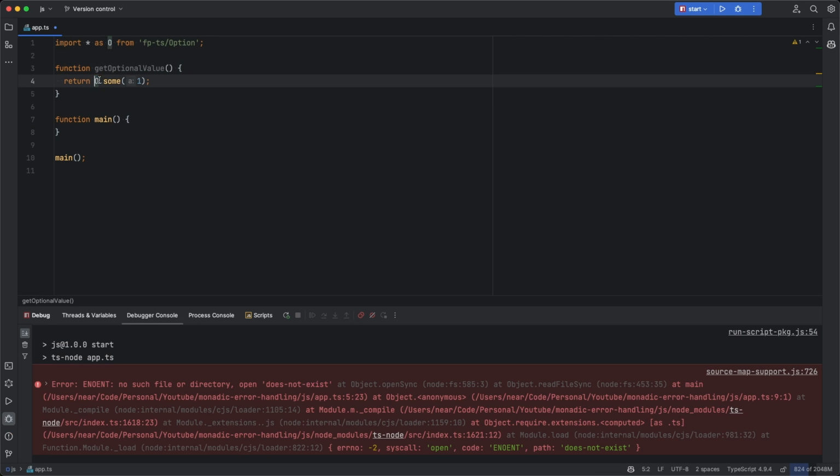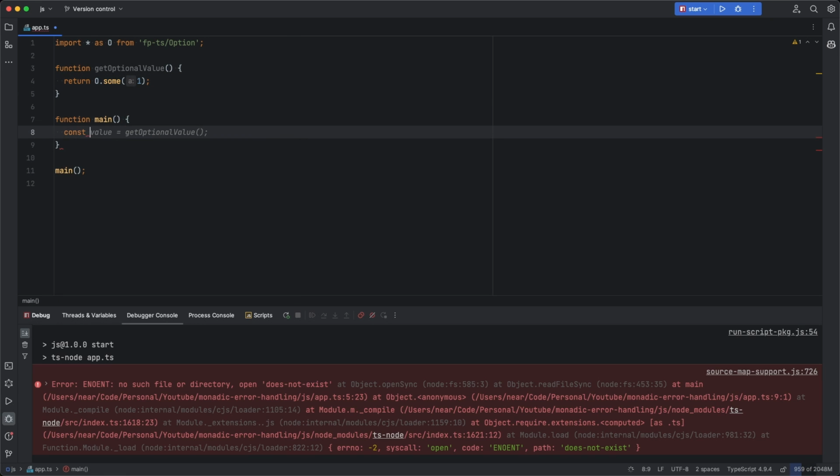And O.some is pretty much the same as O.of value, or in terms of Rust, Some(value). In our case, it's 1. When we now try to call this method, this value is an option that may contain a number, but it does not have to. So we have to explicitly deal with it once again. Unlike the other implementations in Java and Rust, the syntax is slightly different because we have to operate on this monad in a functional style. So please bear with me.